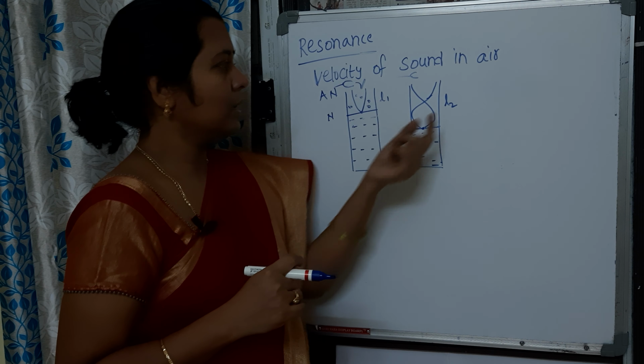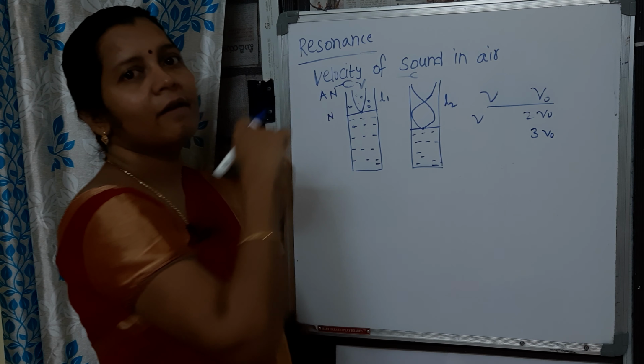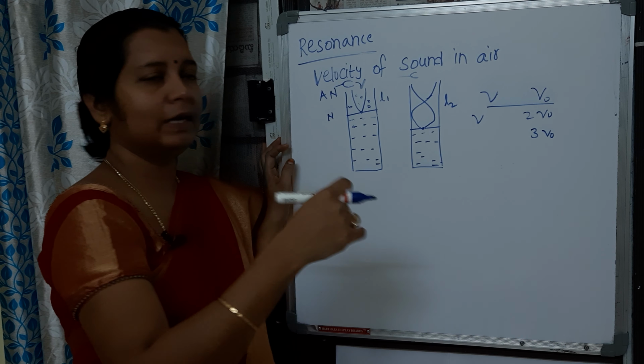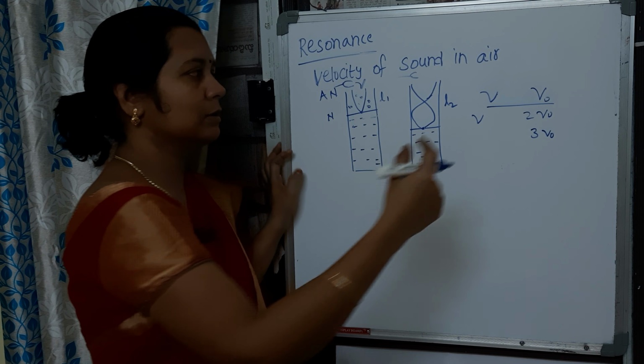So if the external force frequency is nu and the natural frequency of the body is nu naught, or maybe 2 nu naught, then when both are matching, resonance occurs. For all multiples, 1 nu naught, 2 nu naught, 3 nu naught, you are able to hear a very big sound. So this is the resonance principle.